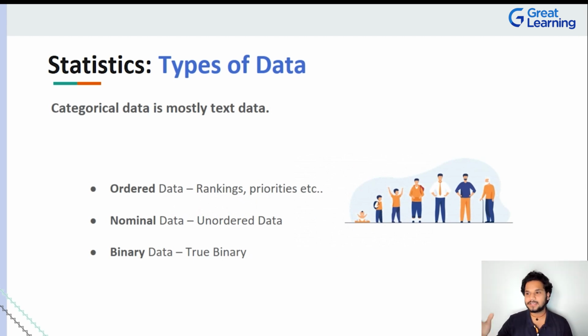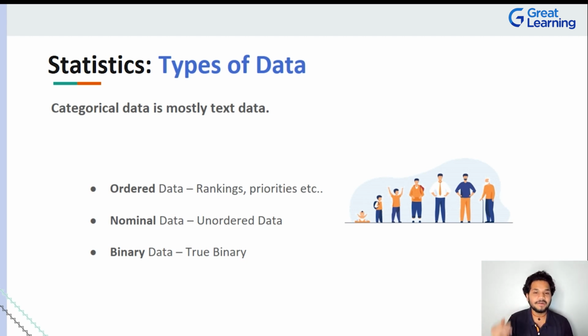Categorical data, when you say categorize something, you're trying to align it in a textual format, and categorical data is mostly textual data as well. In fact, in categorical data, there are three types of data: ordered data, nominal data, and binary data. When I say ordered data, think about ranking: first rank, second rank, third rank. Think about the priority of maybe a job. Maybe you are in your college or in your career right now. When someone says, hey, this is priority number 1, this is priority number 2, this is priority number 3, even though it's a numerical metric attached to it, with respect to how categorical data is split out, you have an order to it.